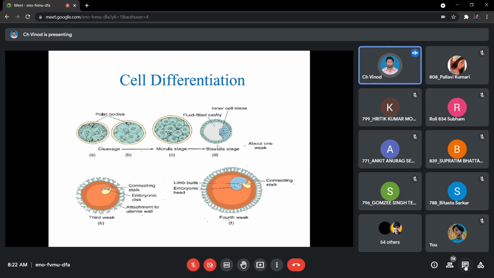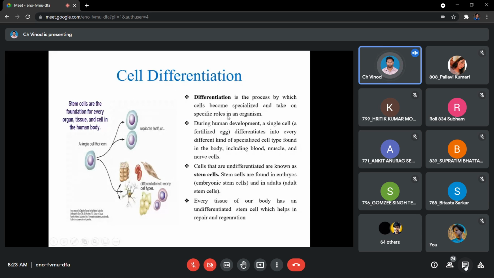In the same way, endoderm will give you your digestive tract and so on. And mesoderm is going to give you your muscle, your bone, and different other organ systems. So each germinal layer has its own differentiation ability, and they are going to produce a wide range of cells. So how do they produce them?